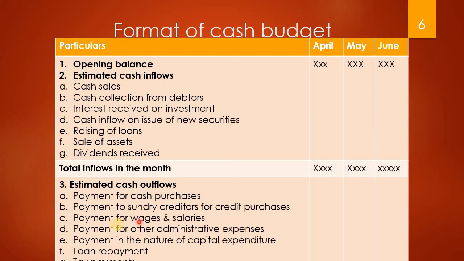Then payment in the nature of capital expenditure. For example, if you have purchased any equipment, machinery, building or land, that is also included here because cash will go out. Then loan repayment, if any.